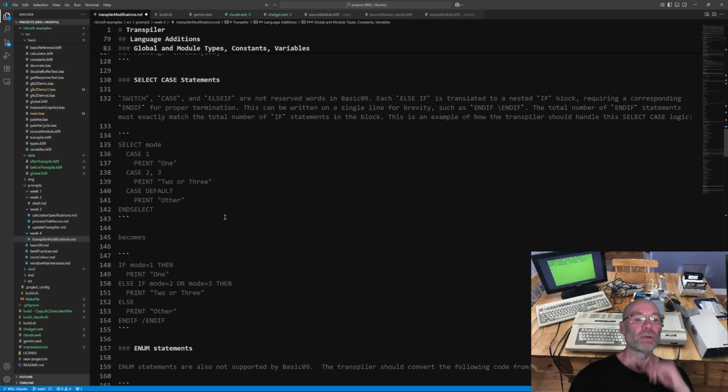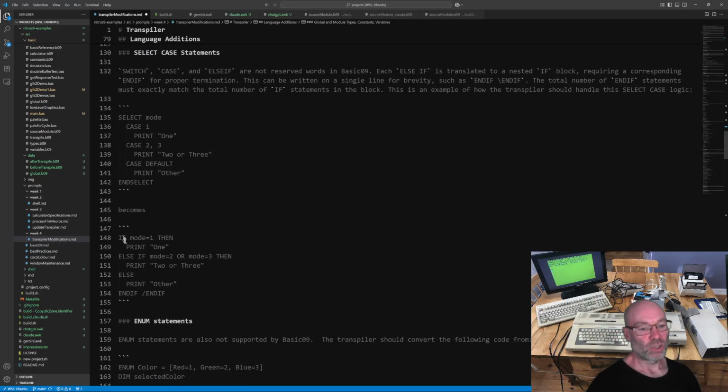Select case. Another weirdosity, from a modern view, of the way that Basic09 deals with if-else statements is that you can only do an if-else block.